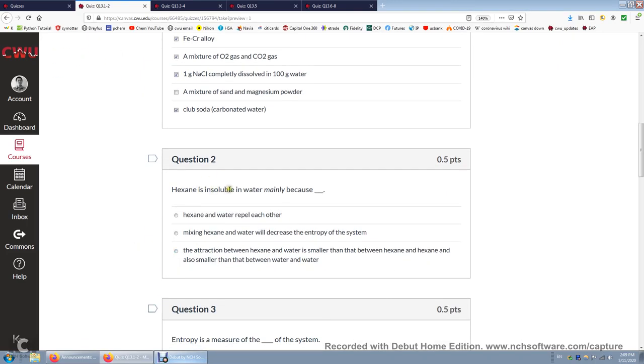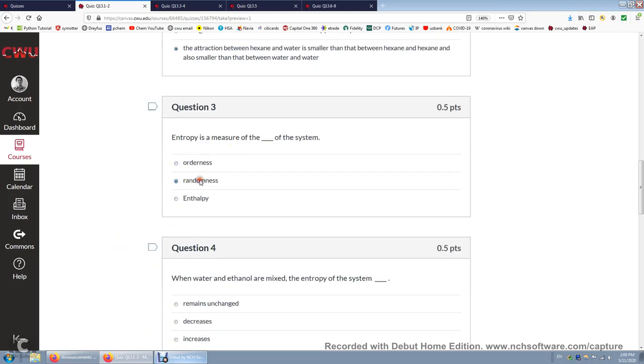Hexane is insoluble in water mainly because to dissolve hexane in water, you have to break the hydrogen bonds between water molecules. And you have to break the attraction between hexane molecules via dispersion. It's called dispersion or London force. It's true that there is indeed some attraction between hexane and water, but that attraction is very small compared to the hydrogen bonds or the dispersion between hexane.